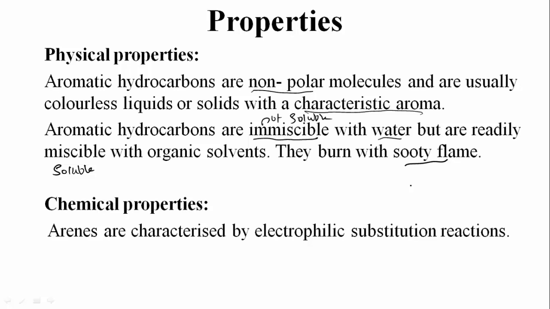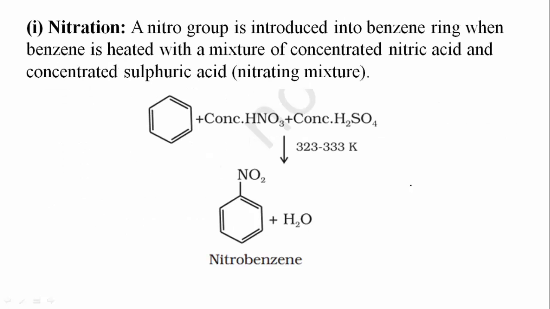And what are the chemical properties? Usually these aromatic compounds are characterized by electrophilic substitution reactions, meaning they will undergo electrophilic substitution reactions. How do these reactions take place in benzene? That we will study now. First one, nitration. A nitro group is introduced into the benzene ring when benzene is heated with a mixture of concentrated nitric acid and concentrated sulfuric acid.